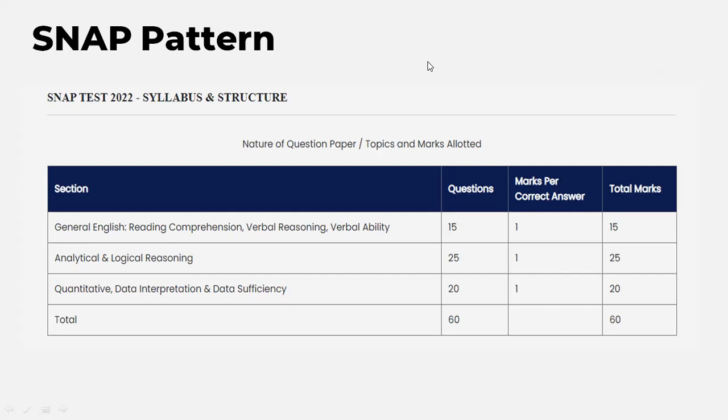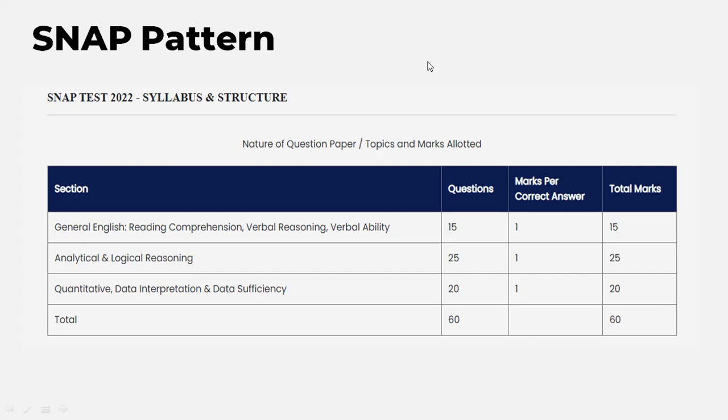Remember, we also have negative marking: 0.25 for each wrong answer. So overall there are 60 questions and 60 marks. If you're not sure whether an answer is correct or not, don't go on attempting wrong answers, because of the negative marking, and every 0.25 or every 1 mark can change your percentile by a lot. So let's see the cutoffs. Generally, what's the cutoff?